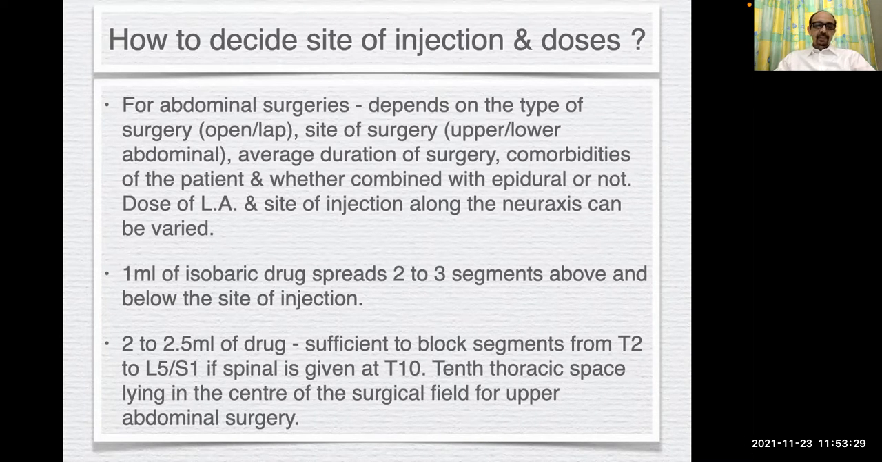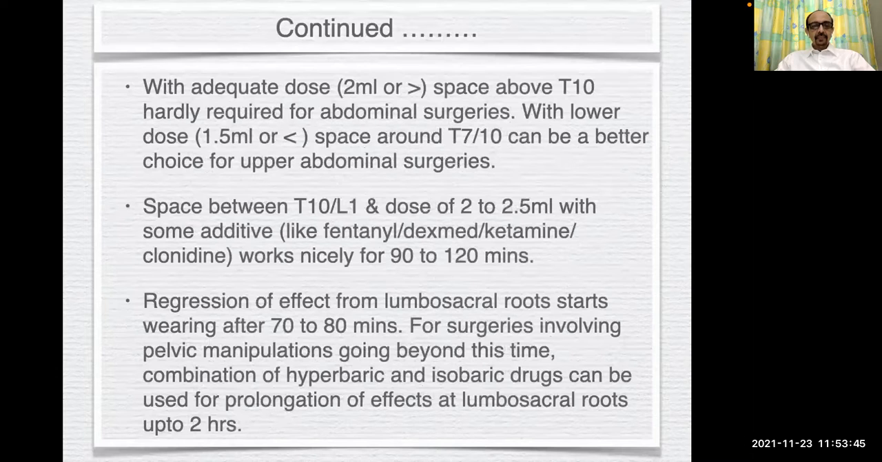You want to block the dermatomes for that particular surgery. What that means is 2 to 2.5 ml of the drug is sufficient to block segments from T2 to L5-S1 if the spinal is given at T10, the 10th thoracic space lying in the center of the surgical field for upper abdominal surgeries. With adequate dose, a space above T10 is hardly required. The space between T10 and L1 with a dose of 2 to 2.5 ml with some additive works nicely for 90 to 120 minutes, and regression of effect from the lumbosacral roots starts varying up to 70 to 80 minutes.